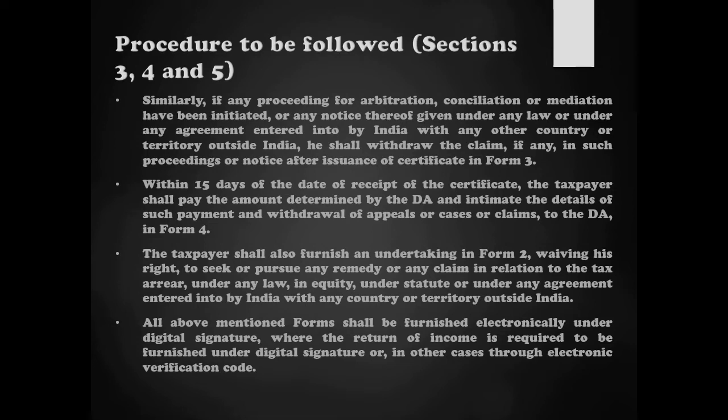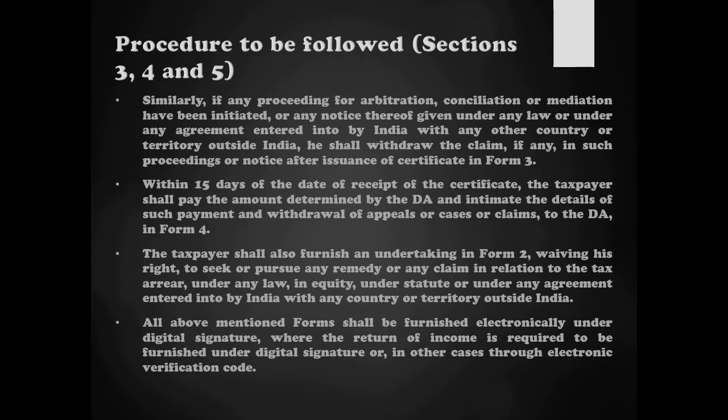Along with this, additionally, the taxpayer is also required to furnish an undertaking saying that he or she has waived his or her right to pursue any remedy or any redressal mechanism which is available to them under any other law for the time being in force, or any statute or any agreement, etc., on these disputes. So once they have withdrawn the cases, in addition to the proof of withdrawal, they should also provide an affidavit waiving their right to seek any other form of remedy other than under this scheme. That has to be provided in Form 2. So that undertaking has to be provided in Form 2.